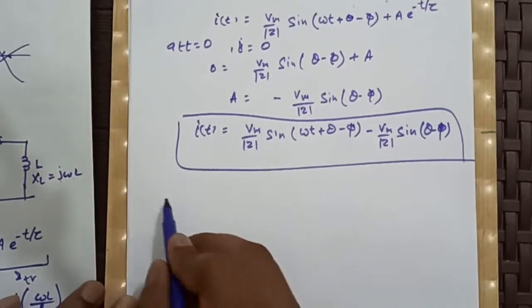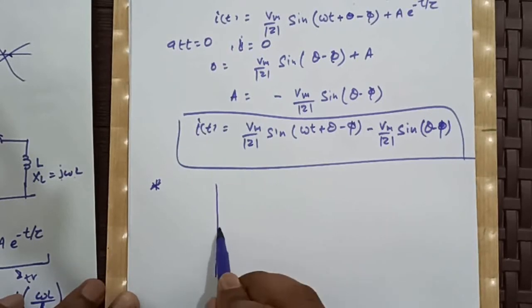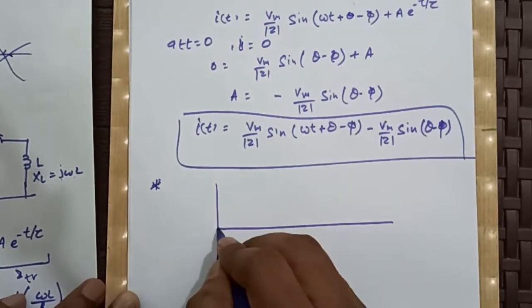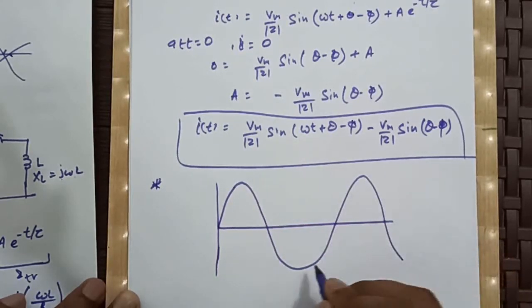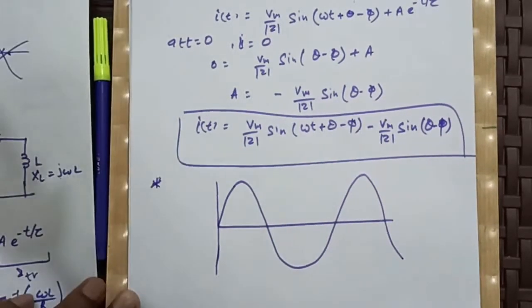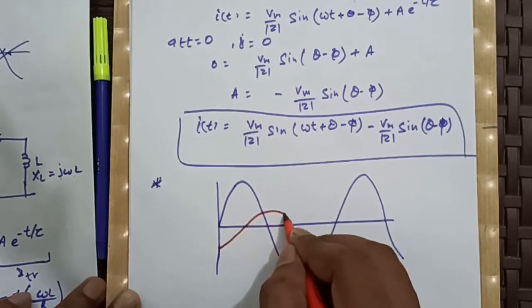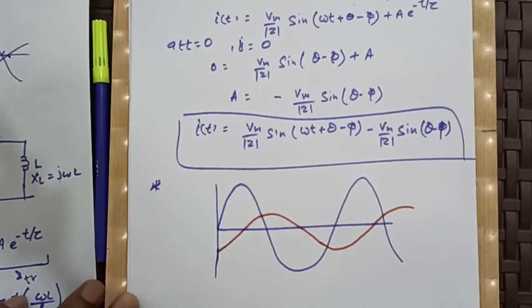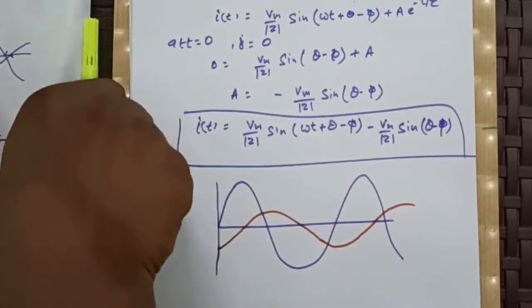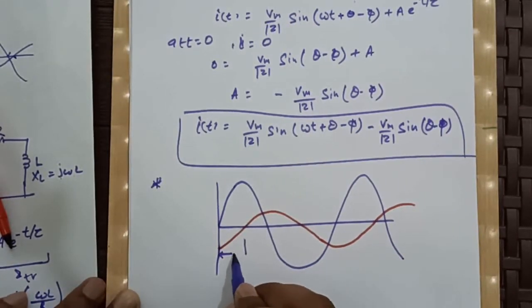In general, for an RL circuit, if we plot the current and voltage waveform, we will have this as our voltage waveform and this will be our current waveform, because current lags the voltage in an RL circuit. So this will be our phi.